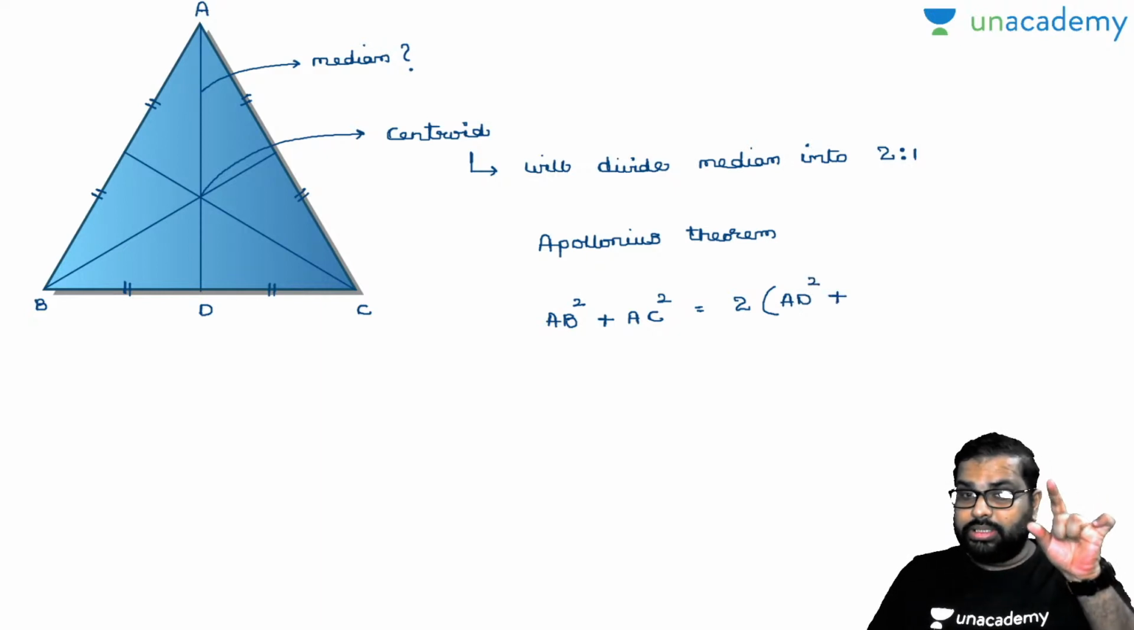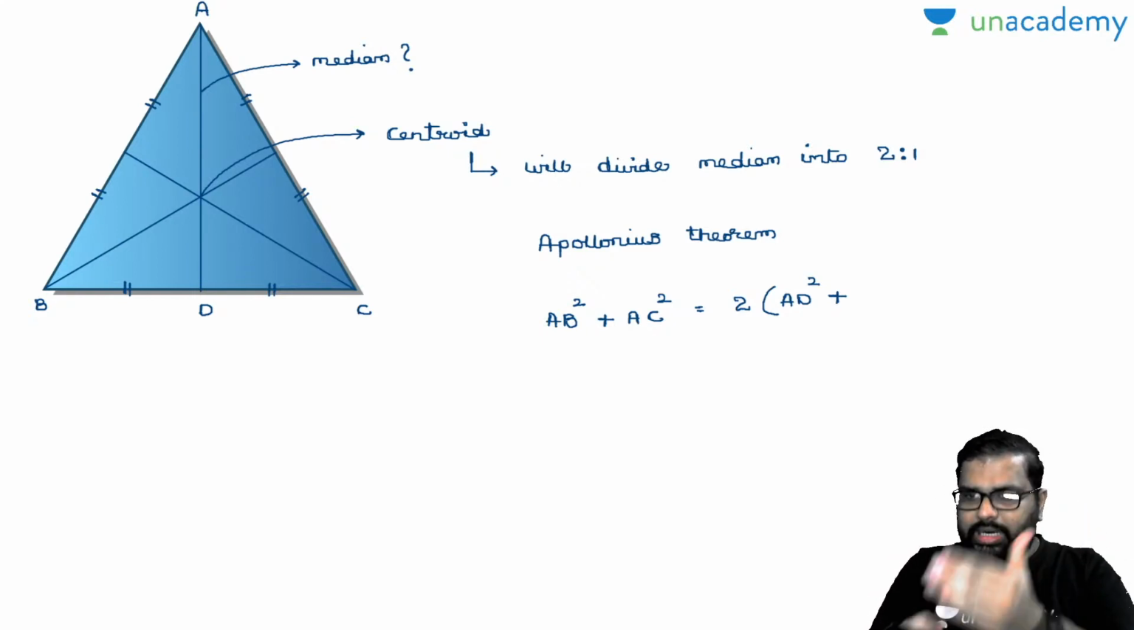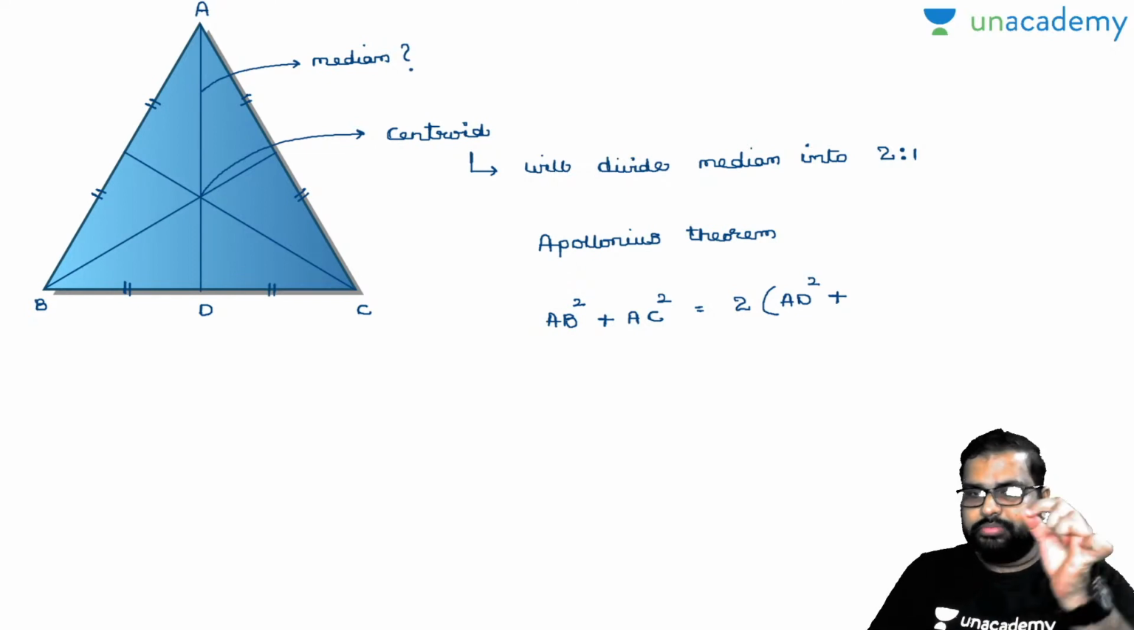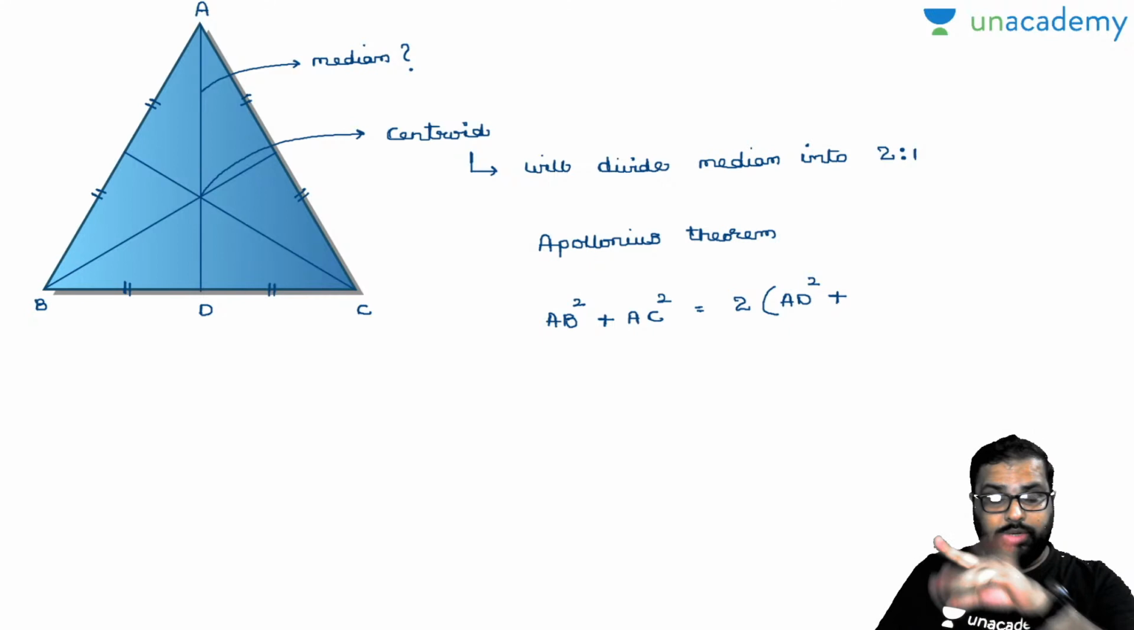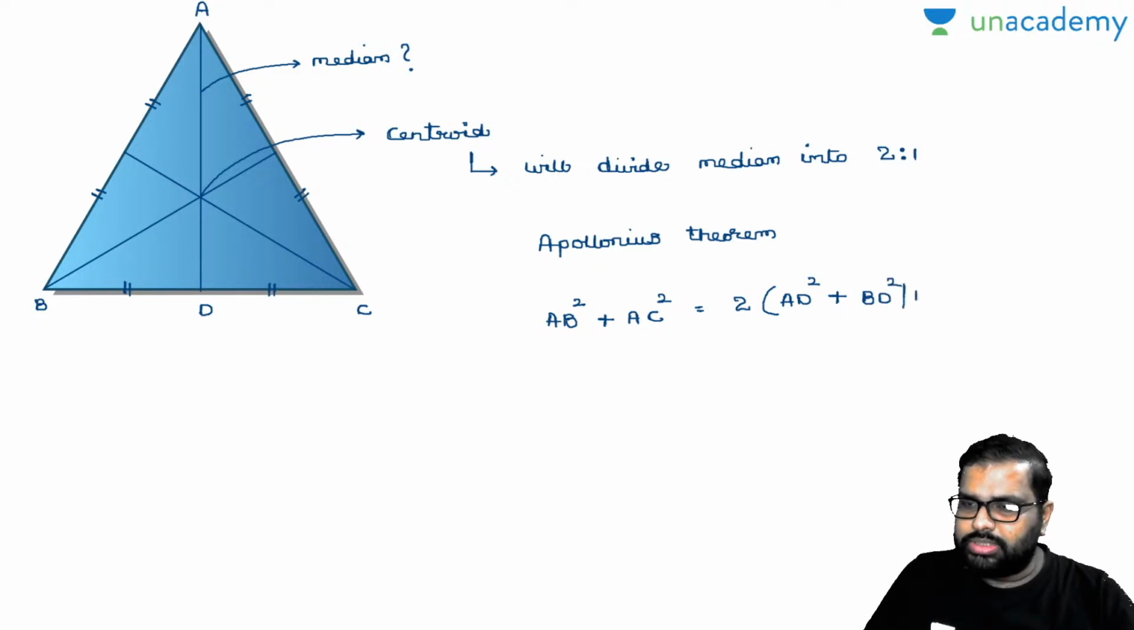Now keep this in mind. I will discuss the derivation in the next class, because I have kept a class regarding these derivations only: Ceva's theorem, Menelaus's theorem, mass point geometry, you will get there. AD square, look, plus BD square or DC square, both are the same because of equal values, so you can take it down like this. Now this is called Apollonius theorem.